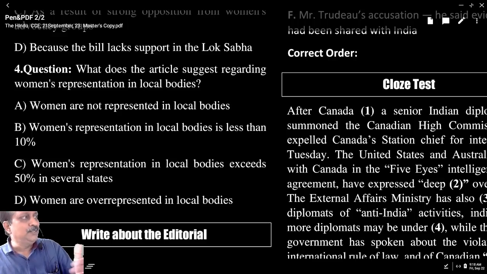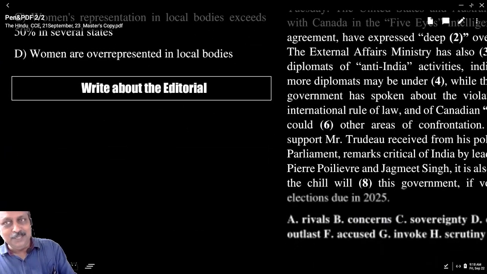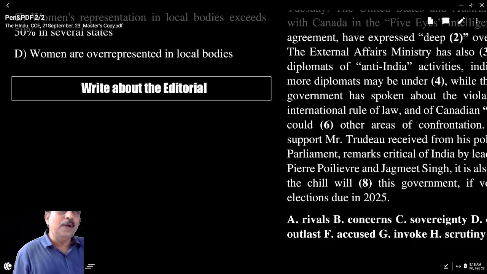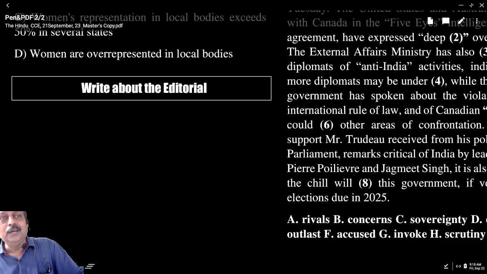Do you find this exercise interesting and useful? We start this way, slowly you can raise your standards, but still this is pending. What is pending? Write about the editorial. I have been waiting for this. If you come with the editorial in your own sentences, in brief, I give the mic, I will ask you to read out, and that will be useful. Do you understand what I say? Has anyone written about the editorial in brief? Raise your hands. I don't think so. For this also I will do something. Let us see how it works. That's all for today. Shall I wind up the session?